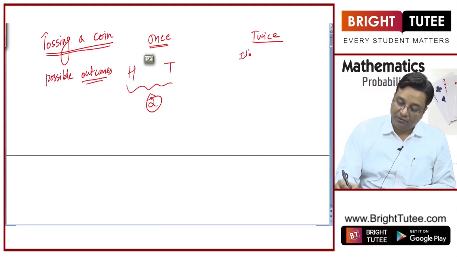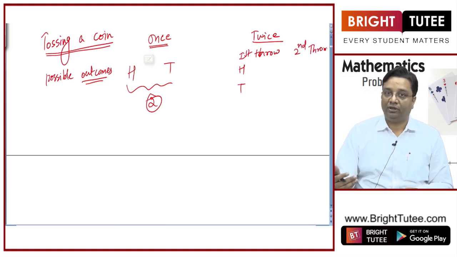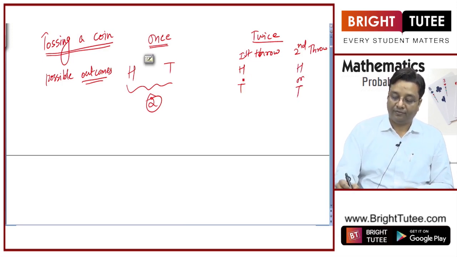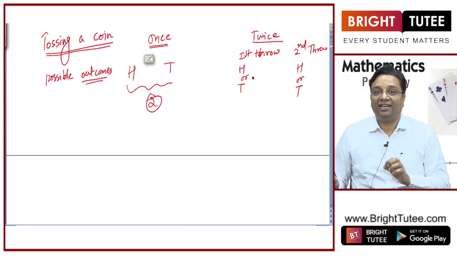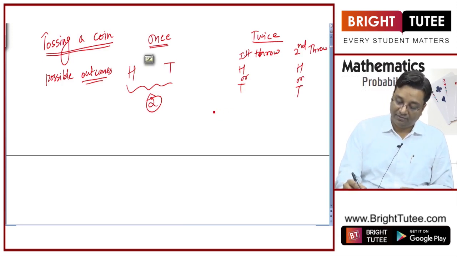When you throw a coin twice, and let us say you need to calculate the number of outcomes. In the first throw, you may get head or tail. In the second throw, you may get head or tail, right? Now, if you want to calculate the number of outcomes, you will calculate like this.